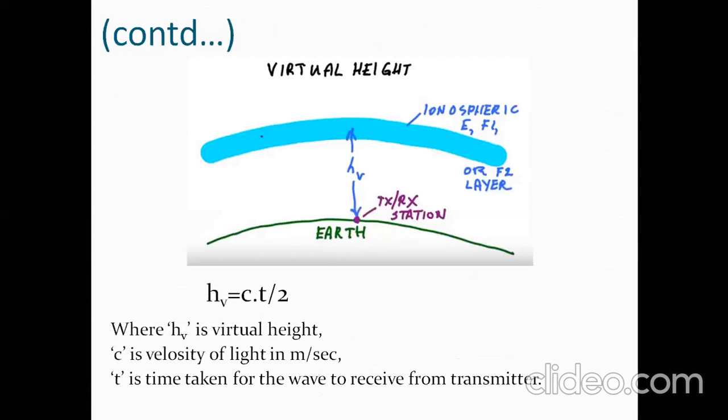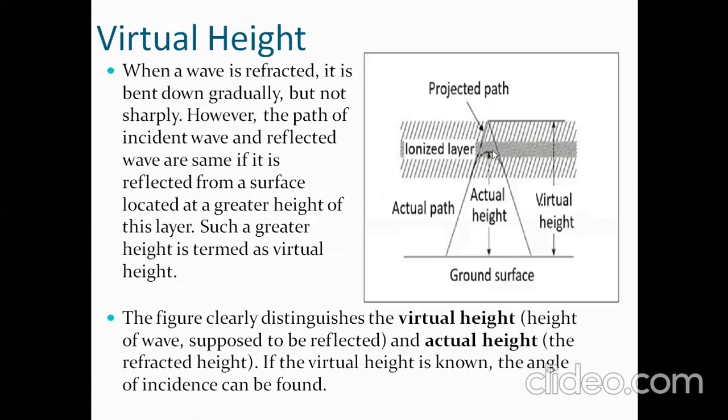If the angle is more than the critical angle, measured from the normal, the waves will go into space and will not reflect back after hitting the ionized layer. It reflects back when you decrease the frequency.